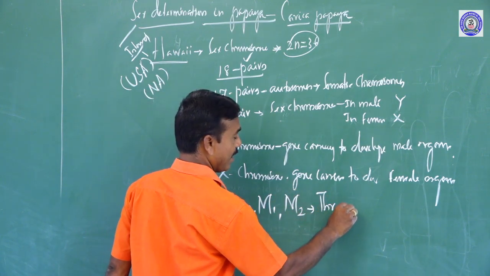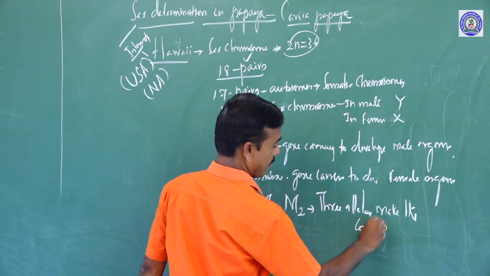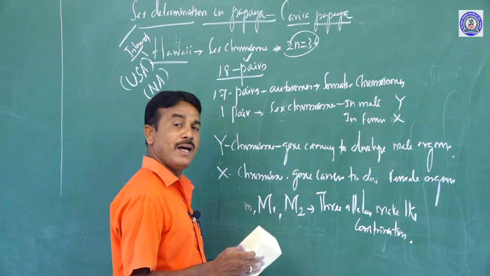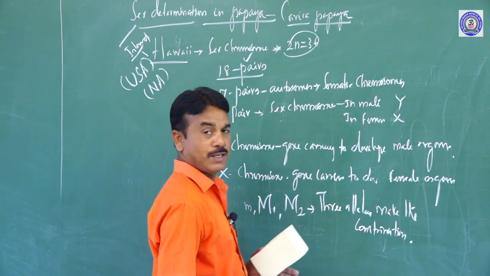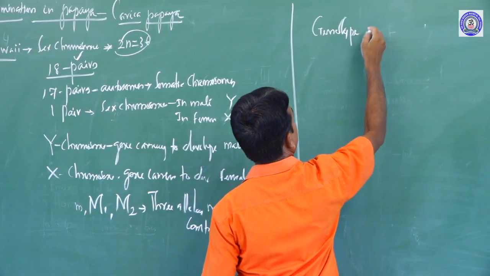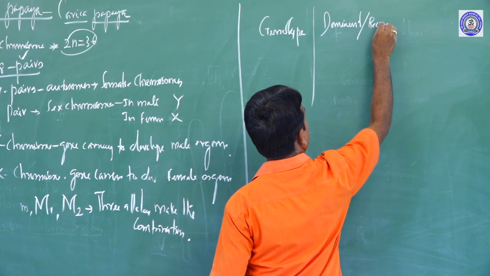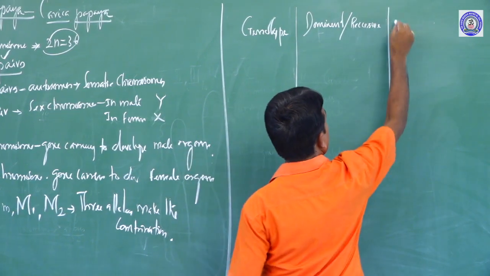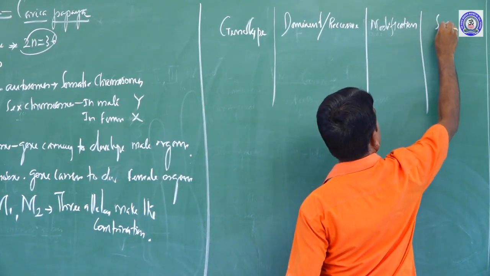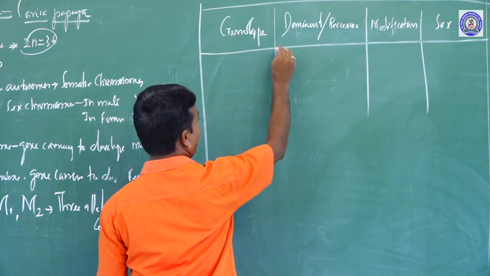These 3 alleles make combinations. If an allele occurs homozygous or heterozygous, what combinations of genes are possible? Now let us go like this: genotype, dominant or recessive, modification, and sex.